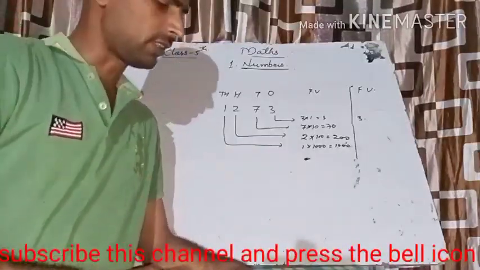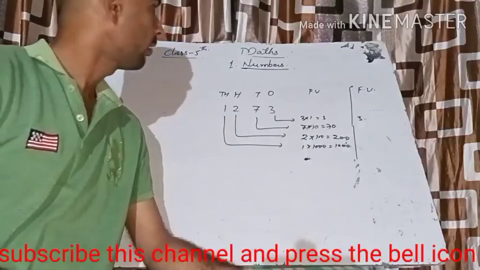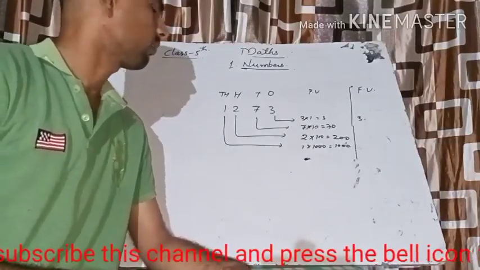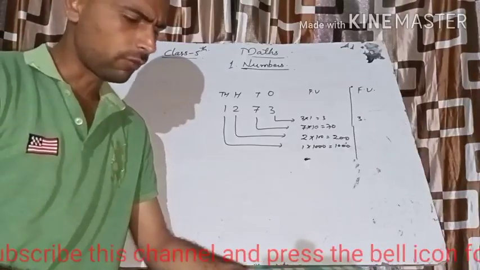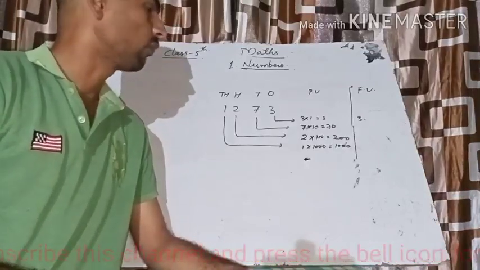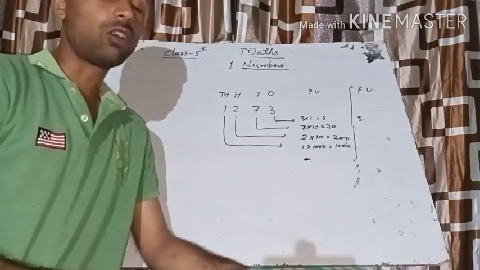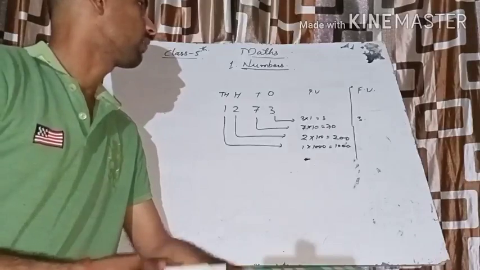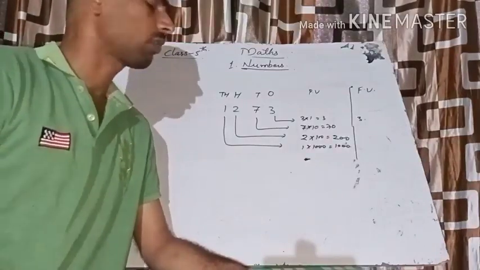Students, today we will start the first chapter of your mathematics, whose name is Numbers. In this chapter we will learn the place value and the face value of numbers, ascending order, which means the ordering of numbers, and comparing of numbers. So, let's start with the place value. First, we will learn what the place value is.